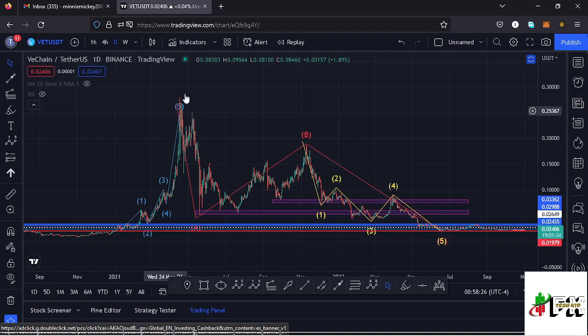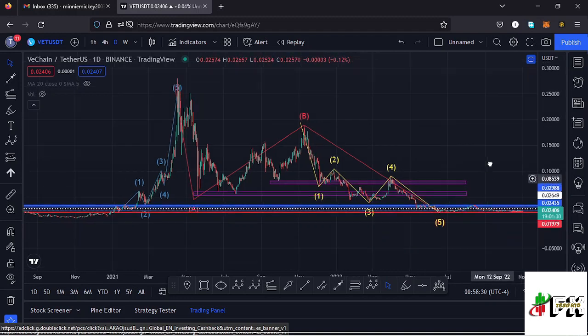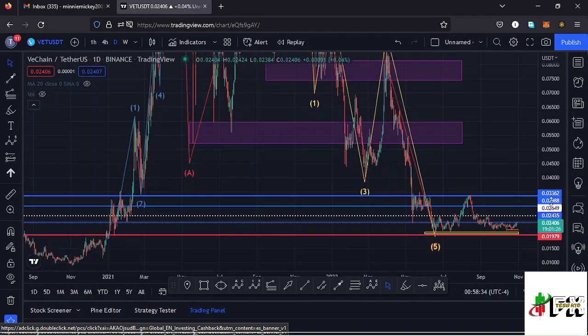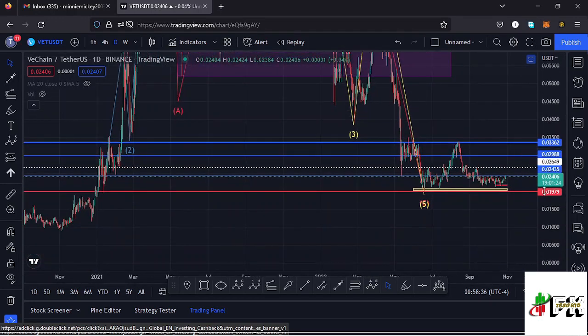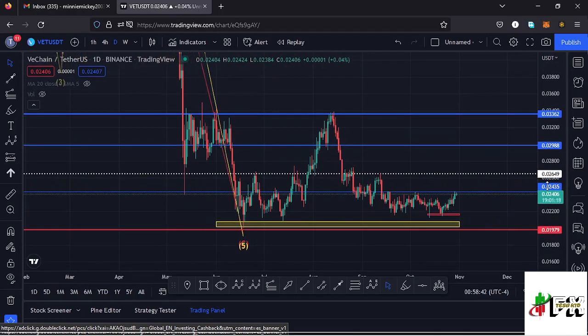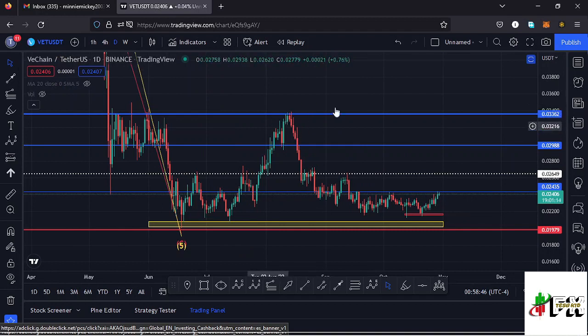Vechain, from the all-time high, has been seeing lower prices in this massive ABC corrective movement, which has now taken us back to around the $0.02 mark, and after seeing that low, we saw a very nice bounce here on the daily chart, managing to break above key areas of resistance, but at the key area of resistance at around the $0.03362 mark we got rejected, and we are seeing a massive pullback to the lower side. Jumping to the 4-hour chart for further analysis.